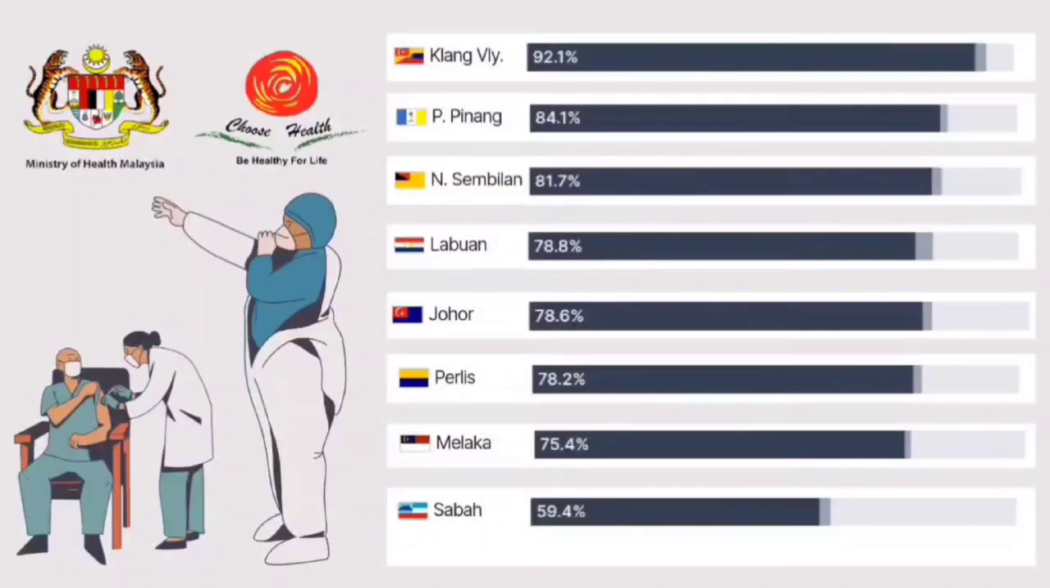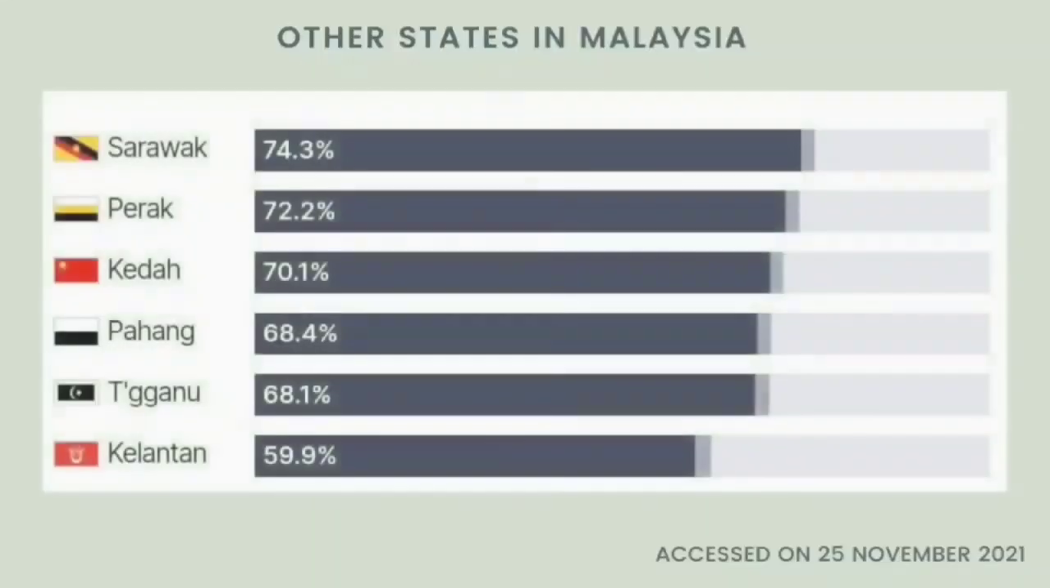The information showed that Klang Valley, representing Selangor and Kuala Lumpur, has the highest rate of population fully vaccinated, which is 92.1%. This is followed by Pulau Pinang with 84.1%, and Negeri Sembilan with 81.7%, Labuan 78.8%, while Johor is 78.6%. Perlis 78.2%, we have Melaka with 75.4%, and Sabah with the lowest vaccination rate, which is only 59.4%. This is the vaccination rate of other states that I have not mentioned just now.